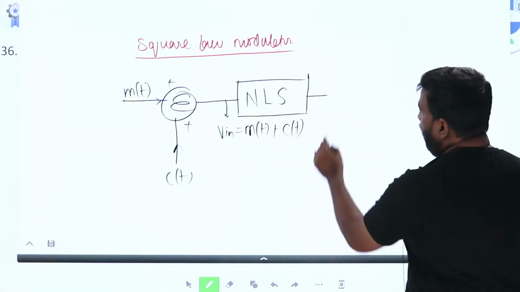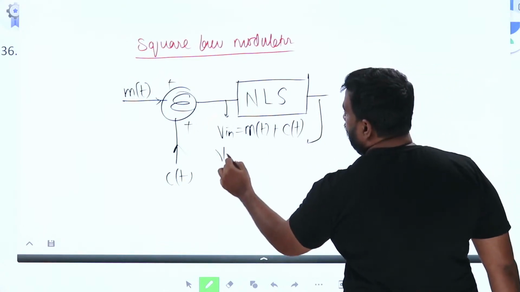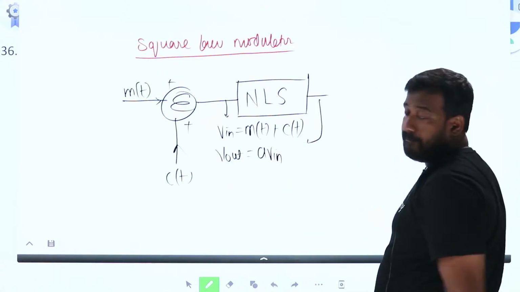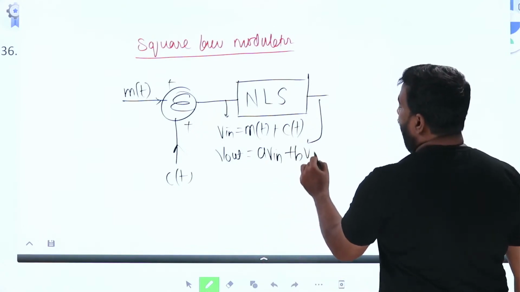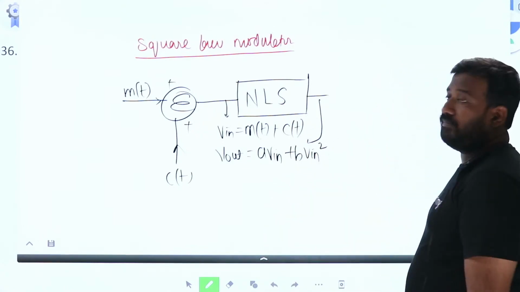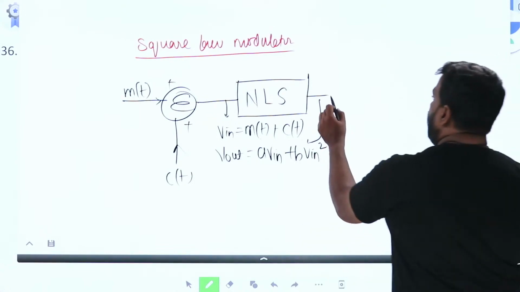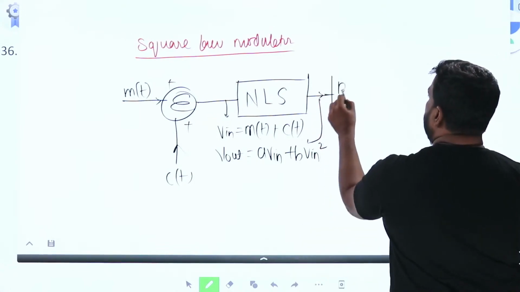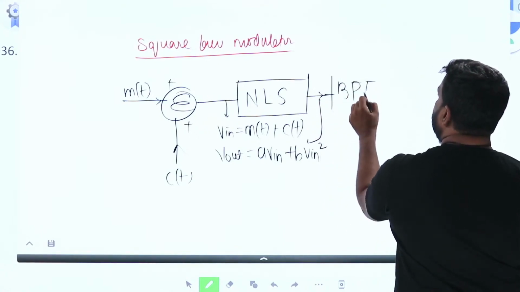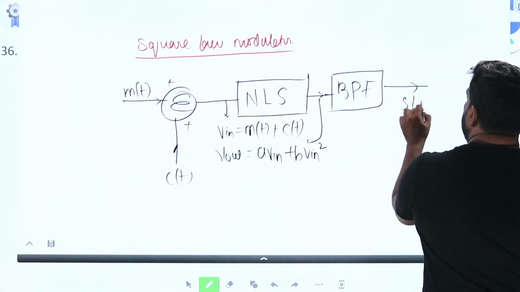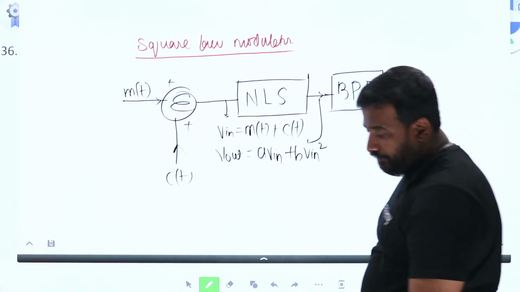The output of the NLS, V out, is in the form of a V in plus b V in square. That output of the NLS is fed to the band pass filter. The output of this band pass filter is your AM signal.